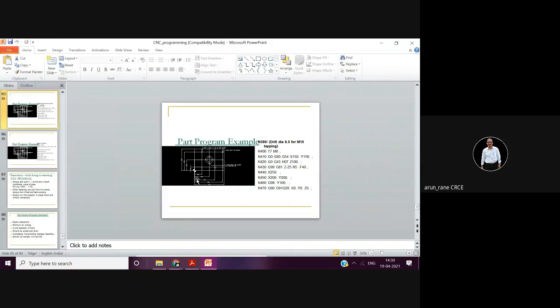There is a theory you learn in third year. Right now just assume the dimensions are given from one side, and obviously your program zero point becomes this, not at the center.